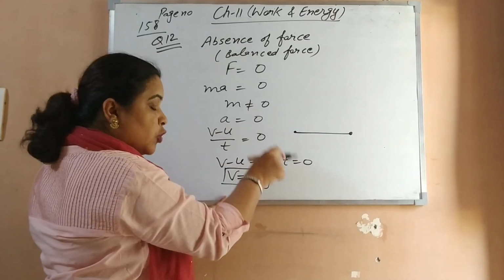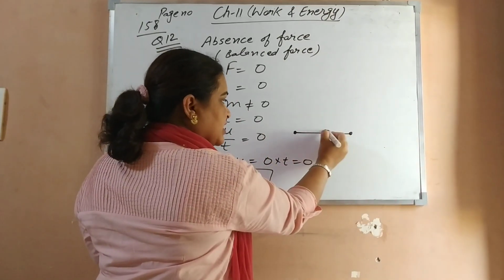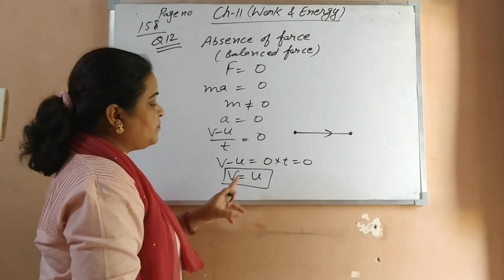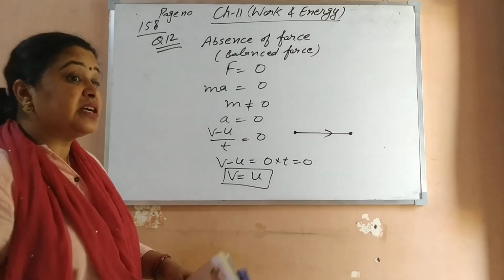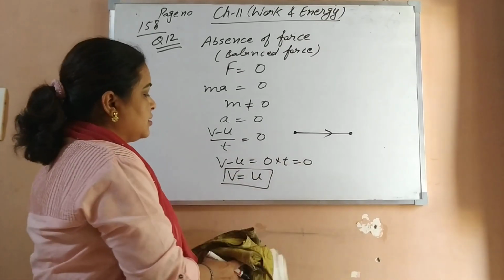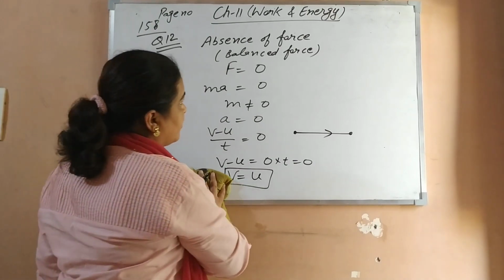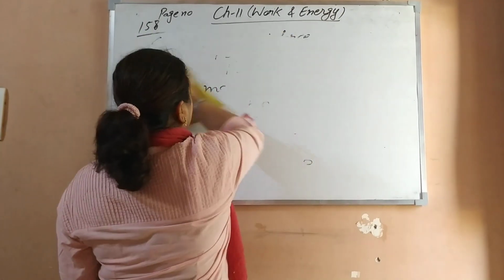It is possible that it may be at rest, but motion is asking whether displacement is there. So yes, displacement is possible when a body moves with a constant velocity. At that time no force acts on it and there is a displacement also. So what is the condition? The body should be moving with a constant velocity. So in this way you have to do this question, numerical 12.